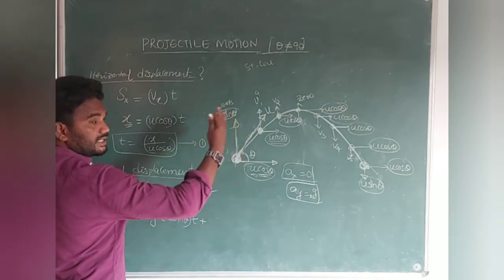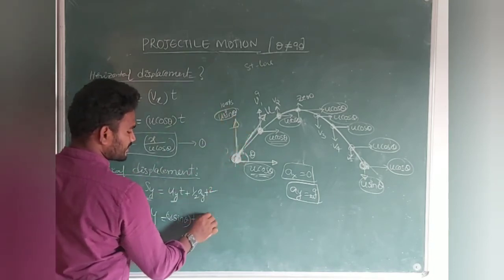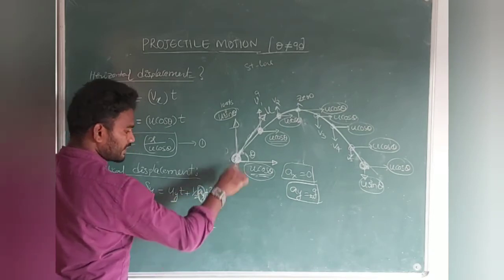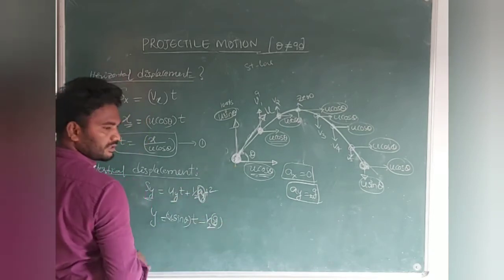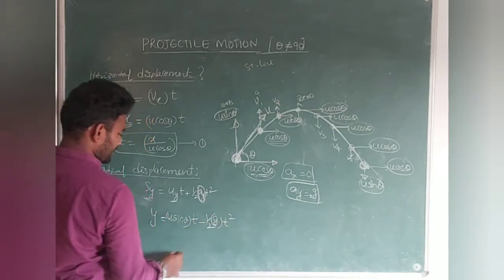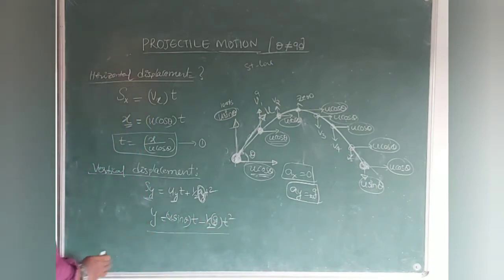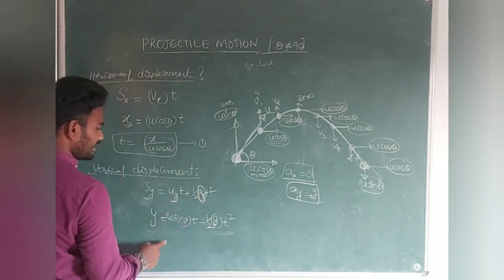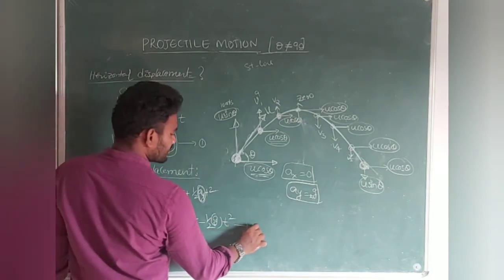minus, because the g value is decreasing, minus 1 by 2. Ay means what? Acceleration due to gravity, vertical, that is g value. T square as it is t square. I hope you understand this. Now already we know the t value here. So substitute in equation number 2.